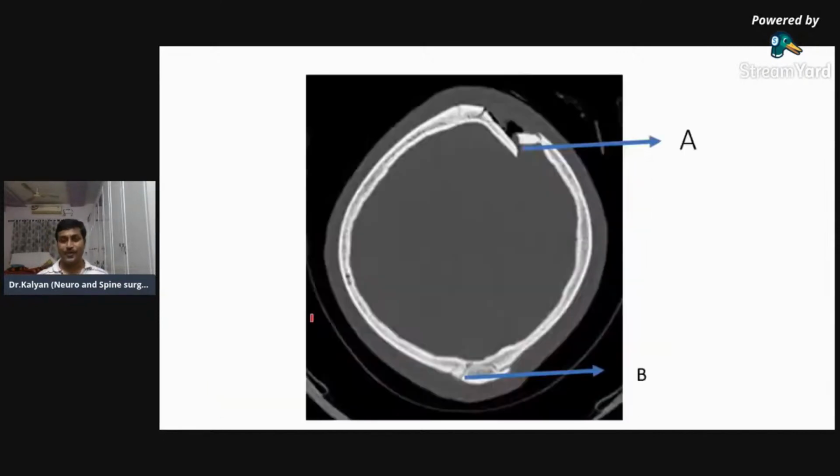Fine. So now I will label it as E and F. What is E and what is F?